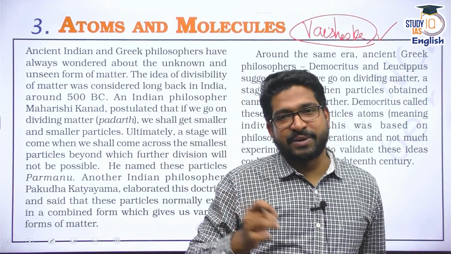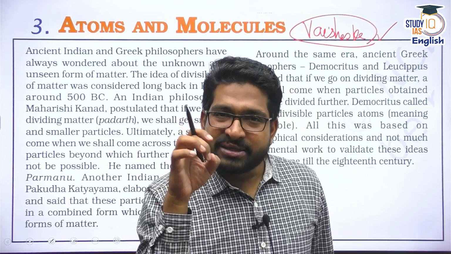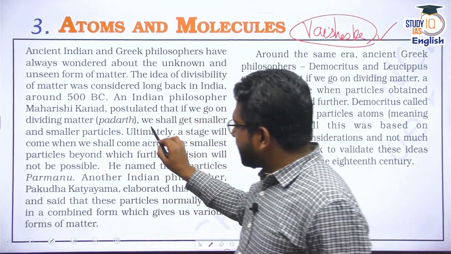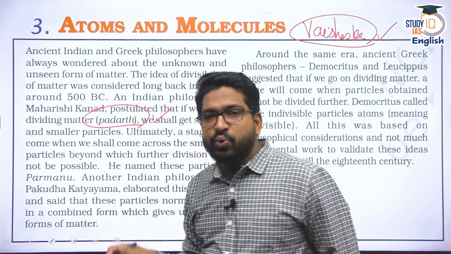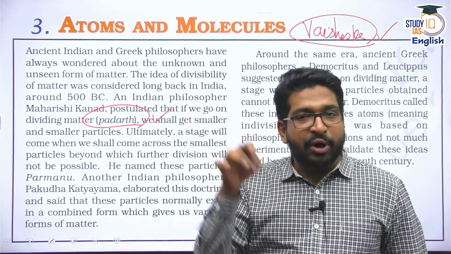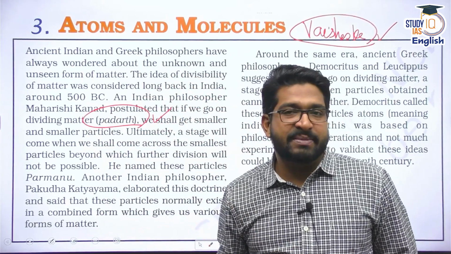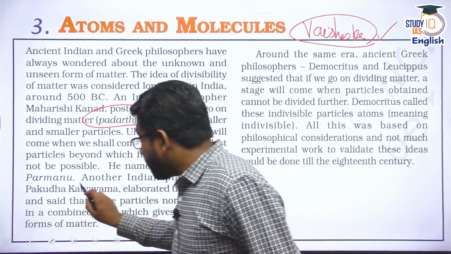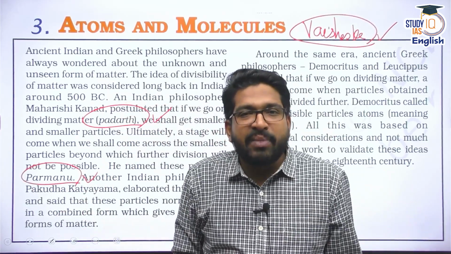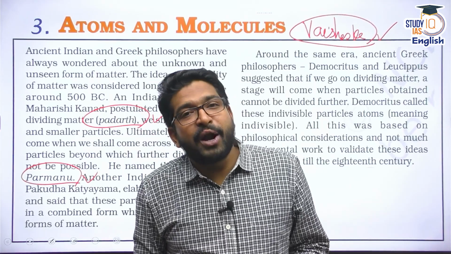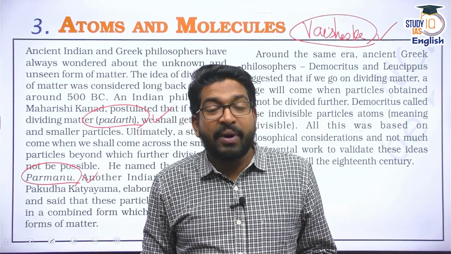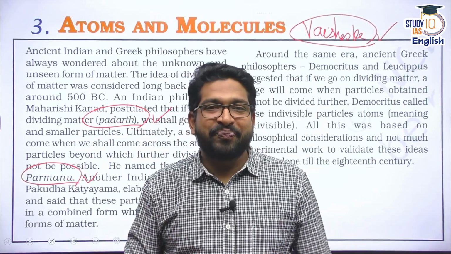Maharishi Kannad Kashyap said that any matter or any padharth can be divided into tiny particles, and the smallest particle which cannot be further subdivided would be Paramanu. This Paramanu is nothing but atom. Paramanu means atom.